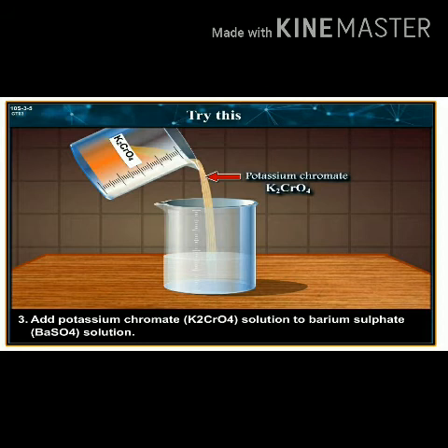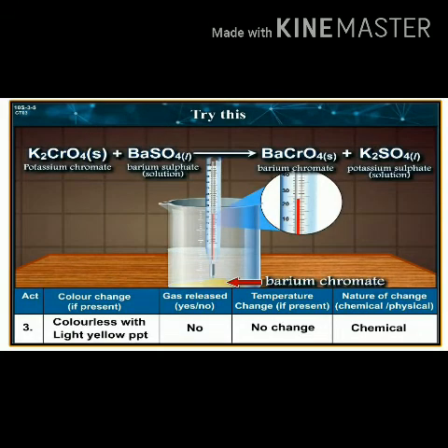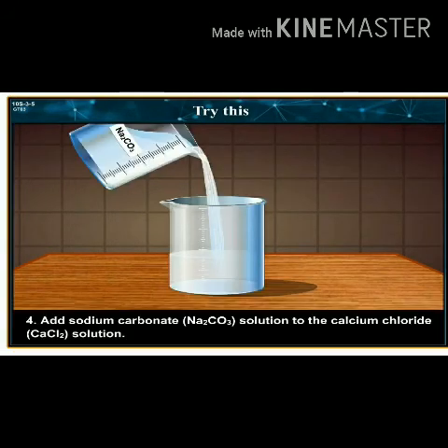Add potassium chromate (K2CrO4) solution to barium sulfate (BaSO4) solution. 4. Add sodium carbonate (Na2CO3) solution to the calcium chloride (CaCl2) solution.